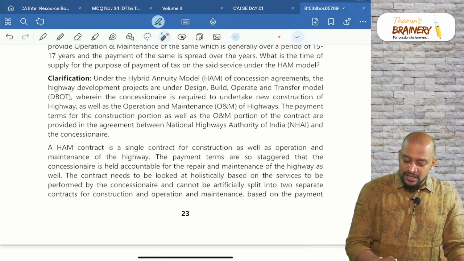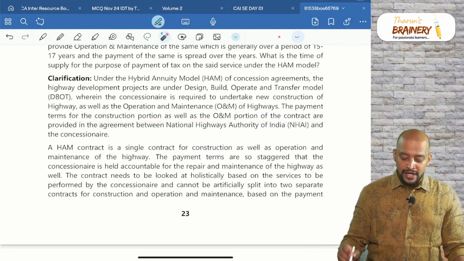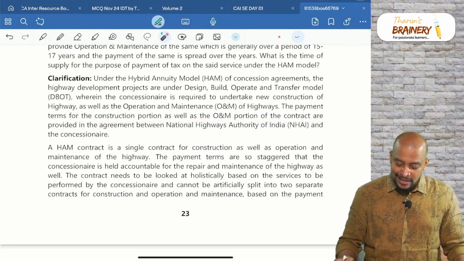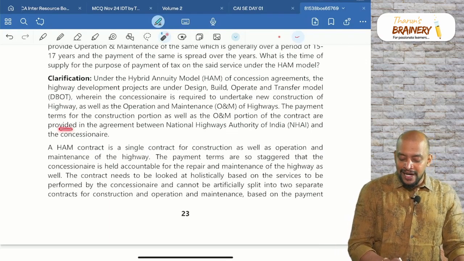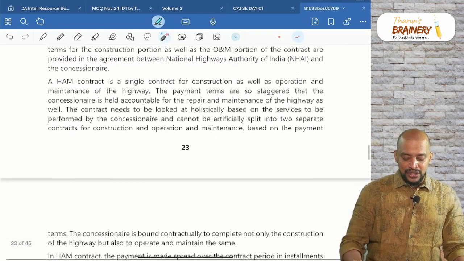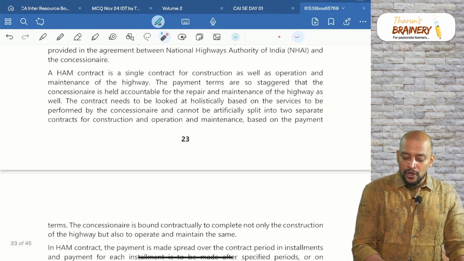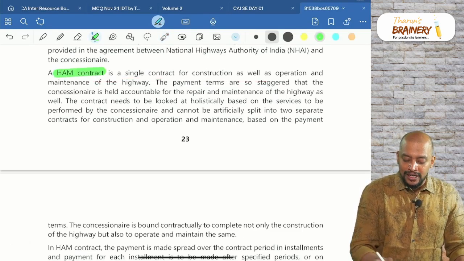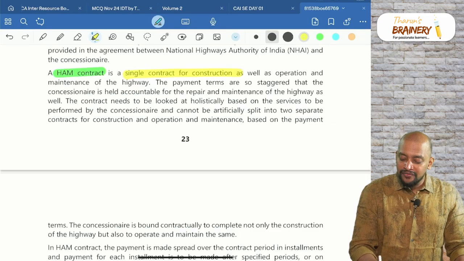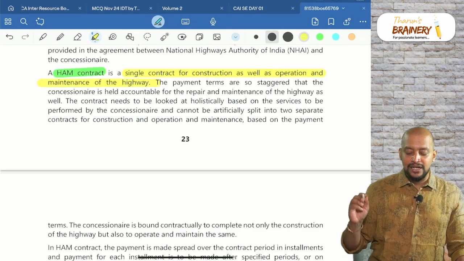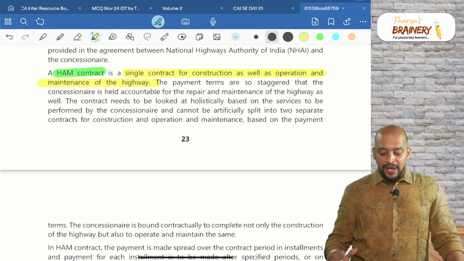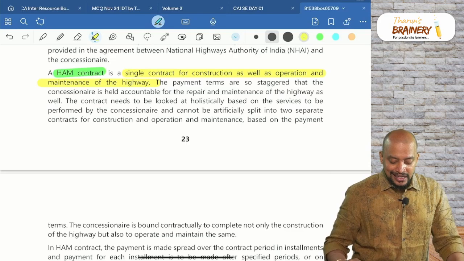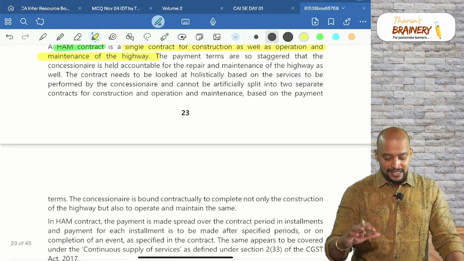The payment terms for the construction portion, as well as O&M, that is operation and maintenance of the contract, are provided in the agreement with the concessionaire. The HAM contract is a single contract, so that is important. A HAM contract is a single contract for construction as well as operation and maintenance of the highway. The payment terms are so staggered that the concessionaire is held accountable for the repairs and maintenance.